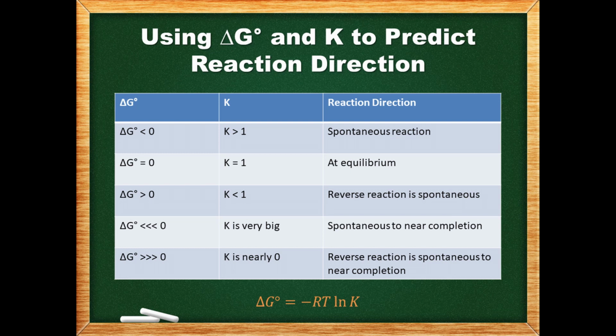When delta G naught is positive, then ln K must be negative. Thus, K needs to be less than 1. The reverse reaction is spontaneous. Two more cases we can look at are if delta G naught is very small or very big. If it is very negative, then K is very big and the reaction is spontaneous to near completion. If delta G naught is very large, then K is nearly 0 and the reverse reaction is spontaneous to near completion.